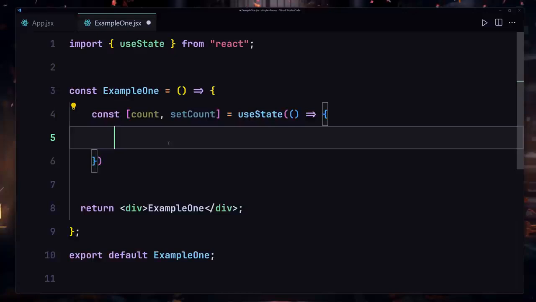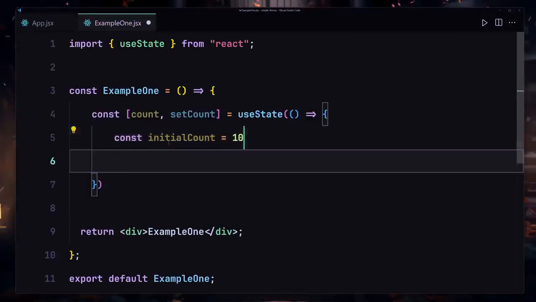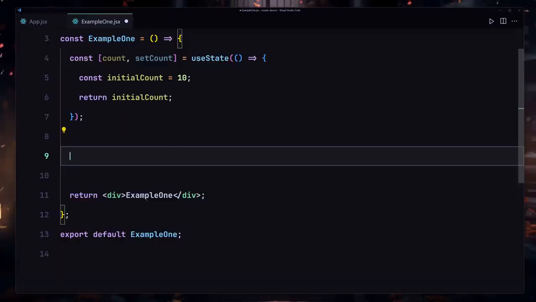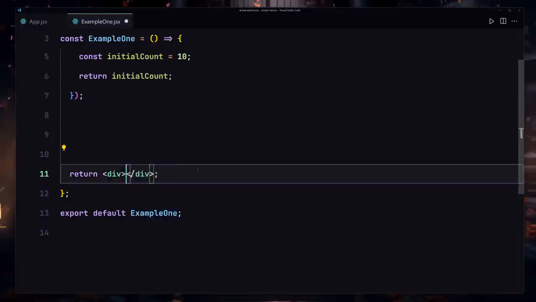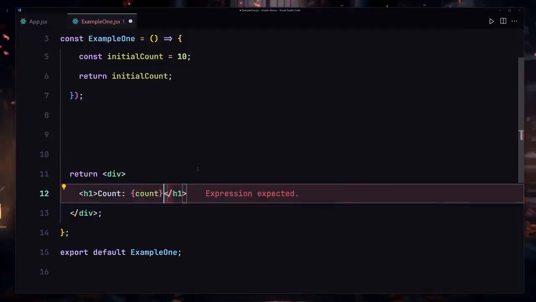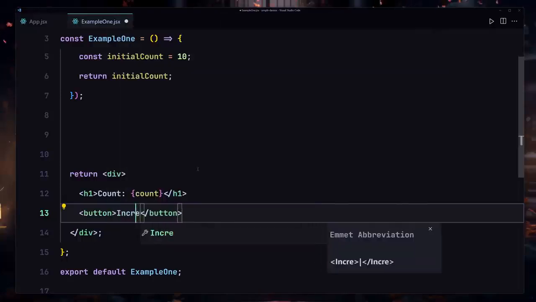So what I'm going to do is specify my initial count. I'll use initialCount, and it's going to be equal to some sort of a 10 value, and I'm going to also return this initialCount from this arrow function. So now let me save that. Next we have to render it, so I'm going to remove that from this UI, and write my h1 which will say count, and here we have to render our count. Next we also have to create a button which will allow us to increment our counter.